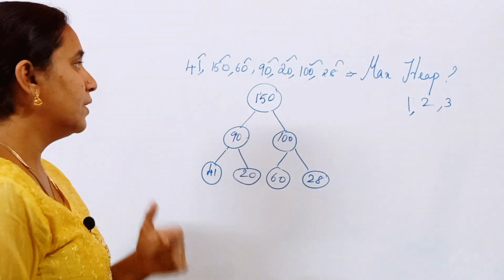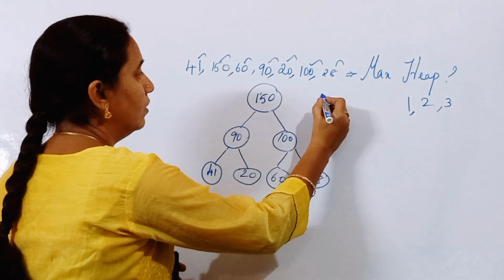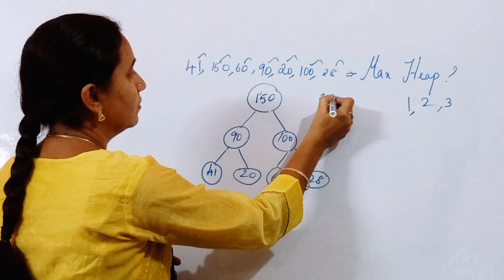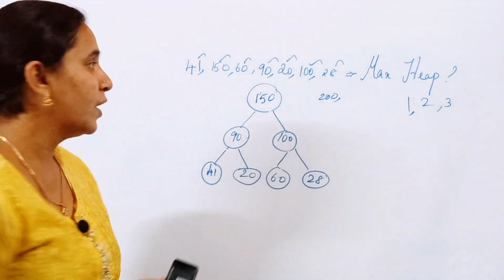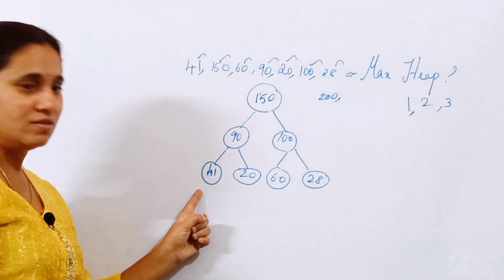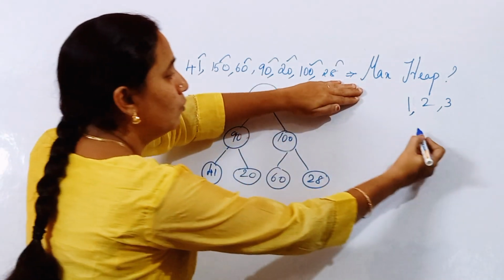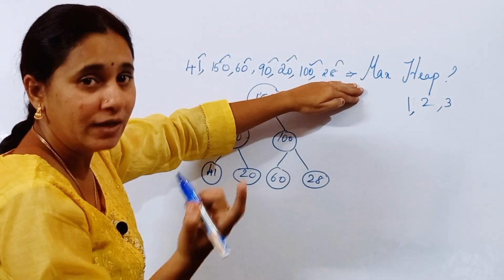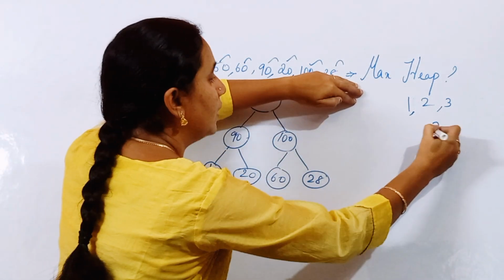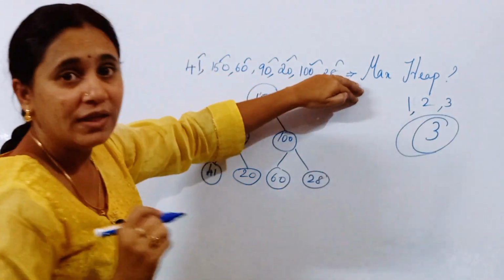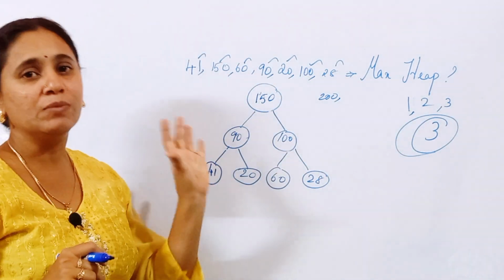For example, if another element is coming, let it be 200. How will I insert it? Here only I should insert. According to this question, the total number of reheaps that I have made for making this data structure a max heap is 3. The number of reheaps is 3. Can you follow? So now this is a valid heap construction.